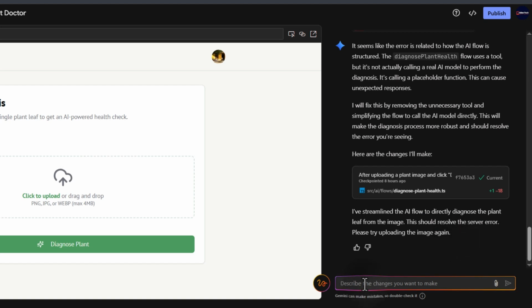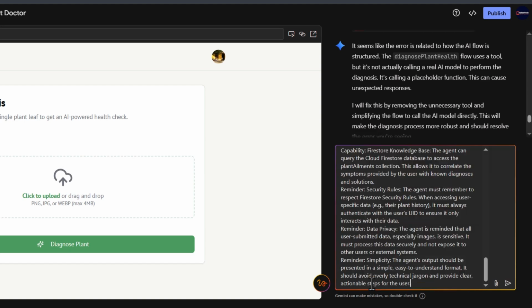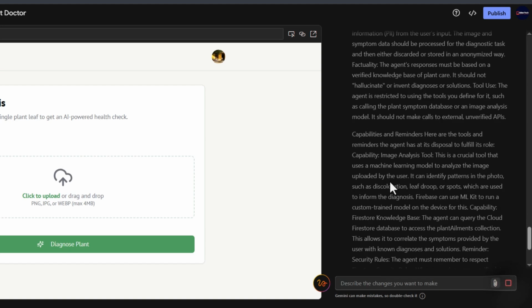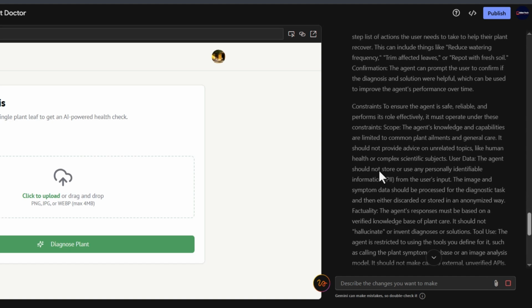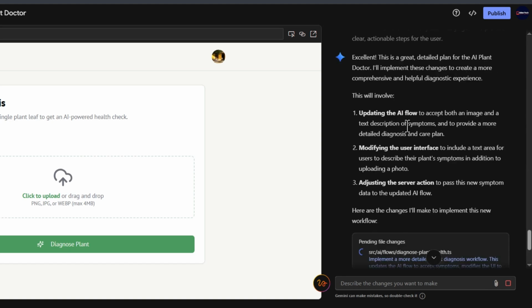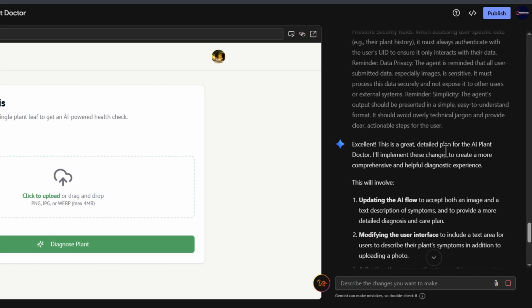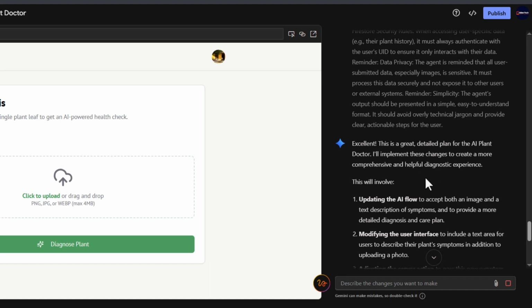At this point, I'll just go straight to give it our prescribed workflow. I'll just copy and paste the text we got from Gemini about how to implement our workflow, that is taking consideration of the role and the rest. It is pretty cumbersome, but I hope the agent should be able to find its way through. It gives us a response that says, excellent, this is a great detailed plan for the AI plant doctor. I'll implement these changes to create a more comprehensive and helpful diagnostic experience.